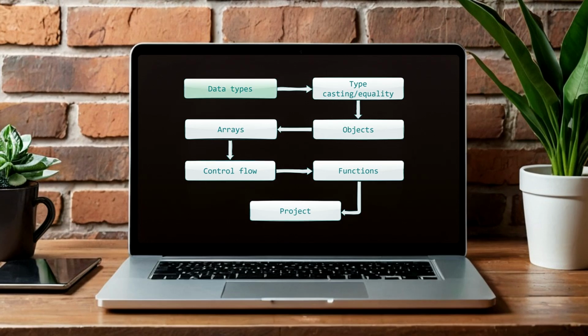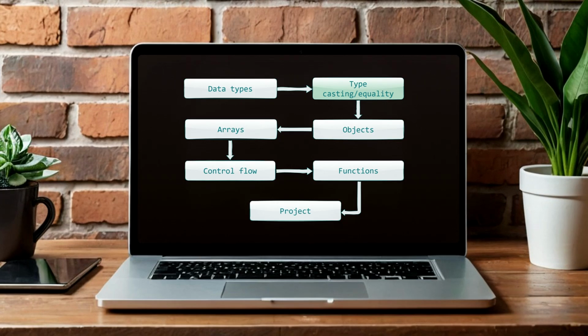We will start by understanding basic concepts like values, variables, and fundamental data types, such as strings, numbers, booleans, null, and undefined. Next, we will dive into typecasting and equality comparisons. You will get familiar with crucial concepts like coercion and the differences between loose and strict equality in JavaScript.